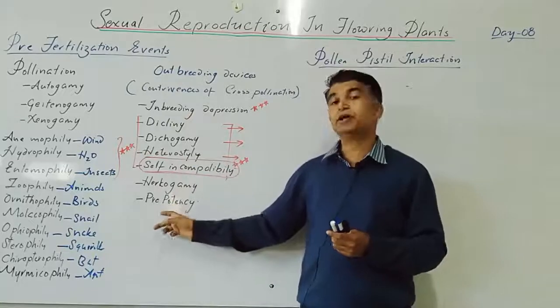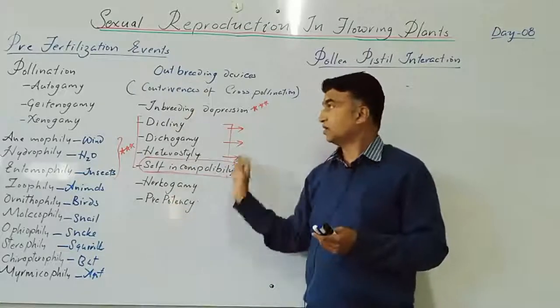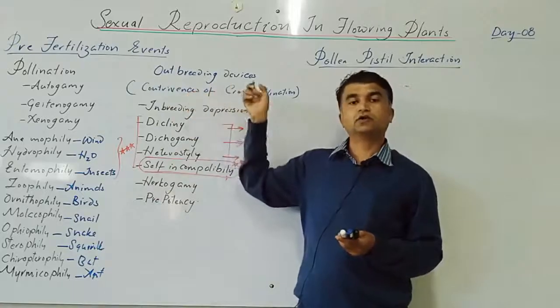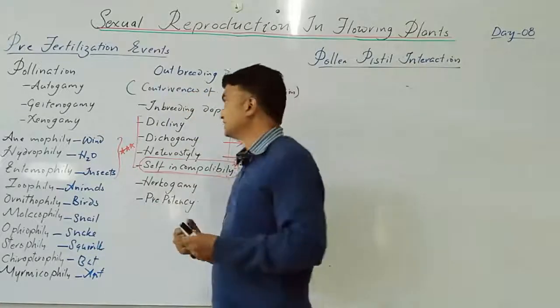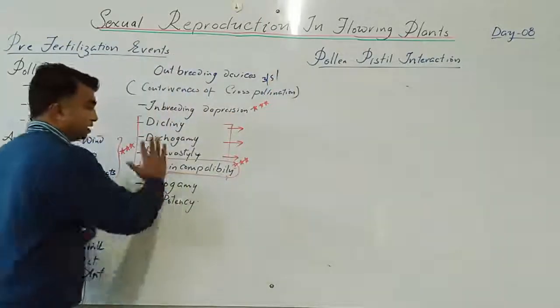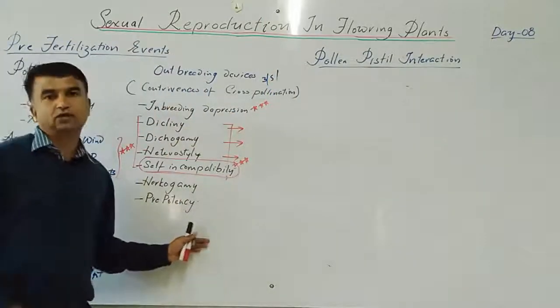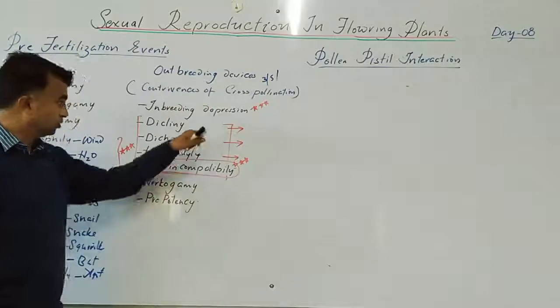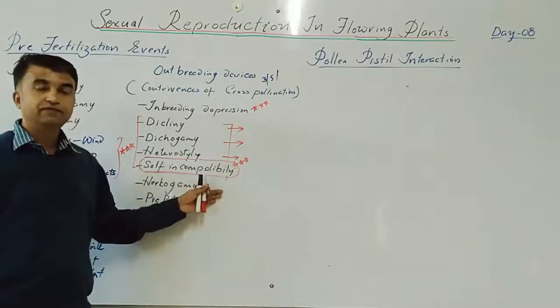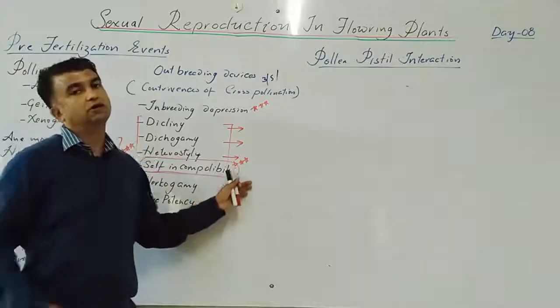So this is prepotency. So these are the outbreeding devices or contrivances of cross pollination. In examination this is either 3 marks or 5 marks, or MCQs are generated based on this. So terminology correct.